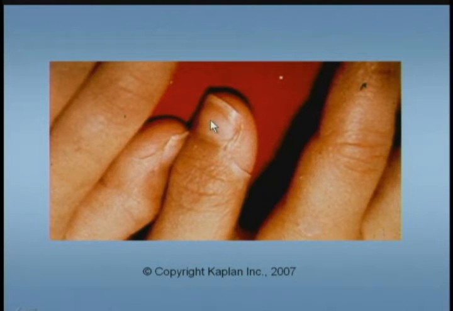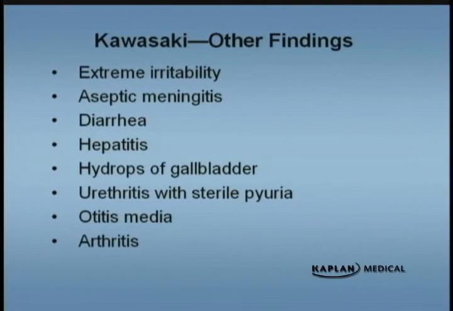This is the skin desquamation. You can see that the fingers are starting to peel back down this way, and here's another one. And they can peel all the way back down, basically to your wrists, and the toes, it happens all the way to your ankles. Now, there are other diseases that can cause some peeling, but you got to put all these criteria together and you reach your diagnosis of Kawasaki.